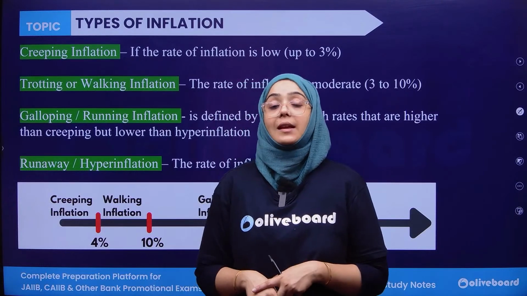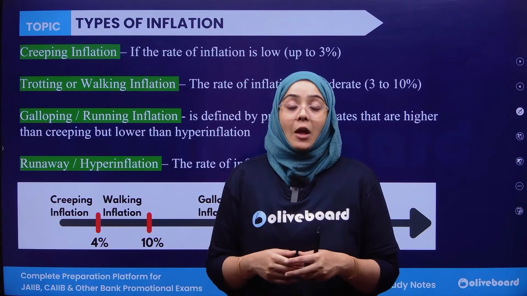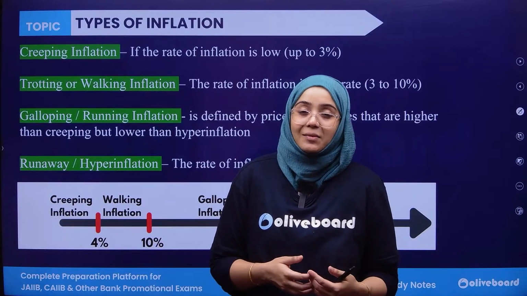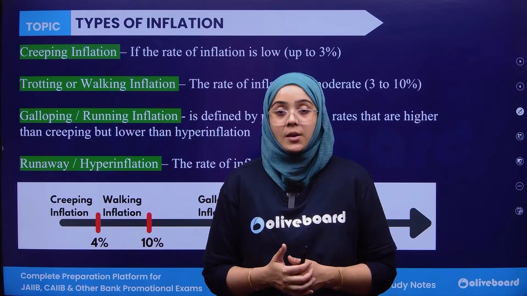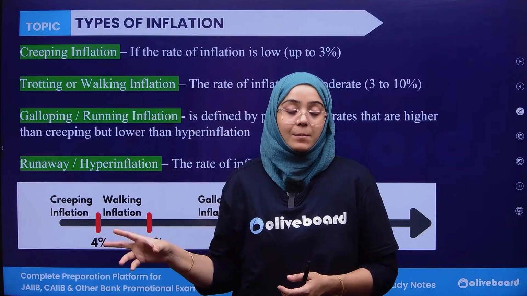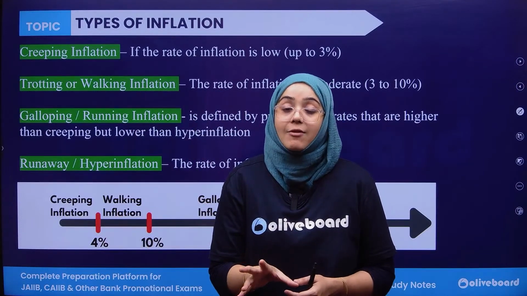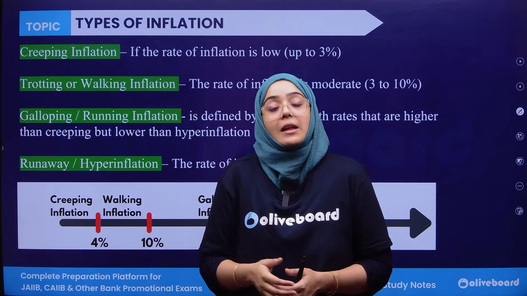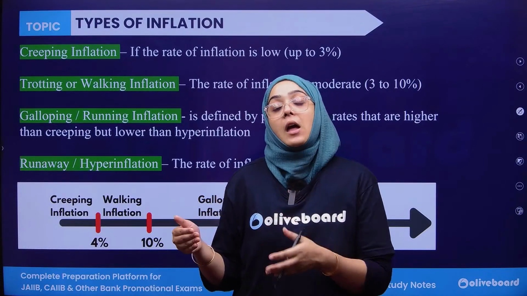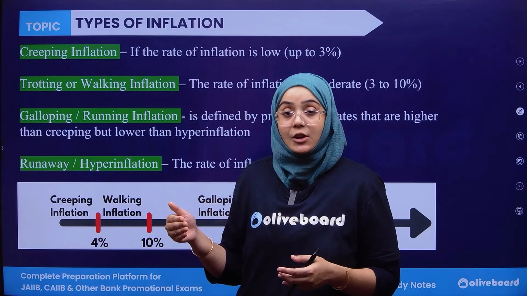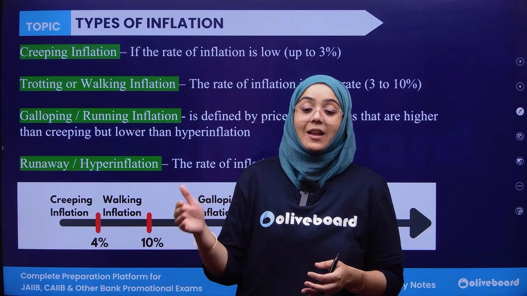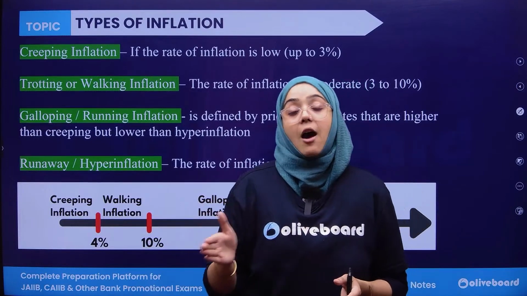Now, second is trotting inflation. When the inflation is coming at a higher speed than creeping inflation, with the range from 4 to, for example, 10%, it is known as walking inflation, also known as trotting inflation. Third, when the inflation comes at the galloping stage, galloping means running inflation, between 10 to 1000%.